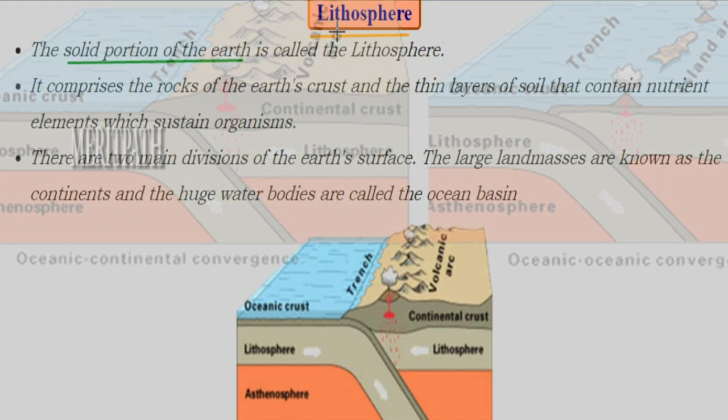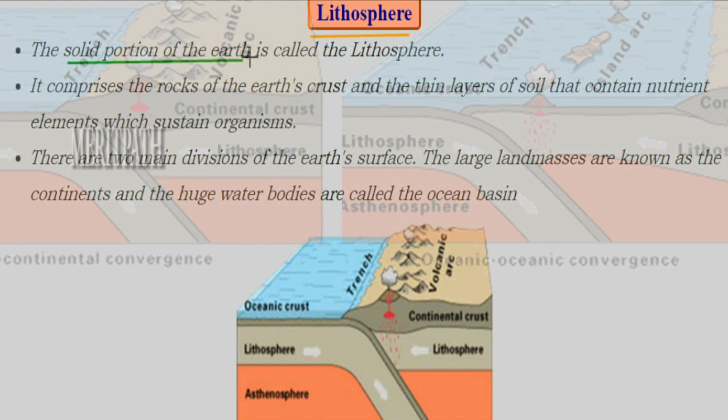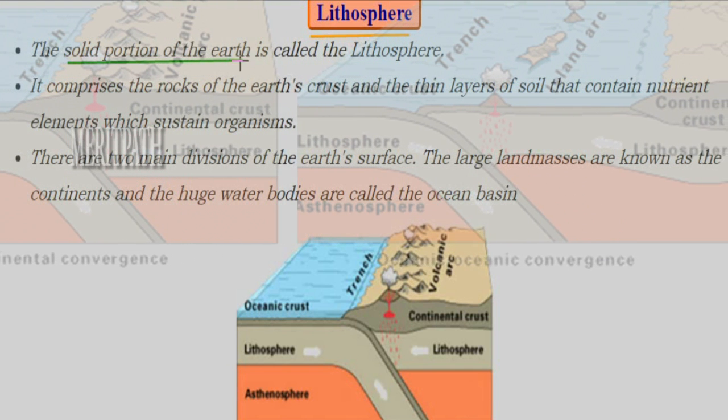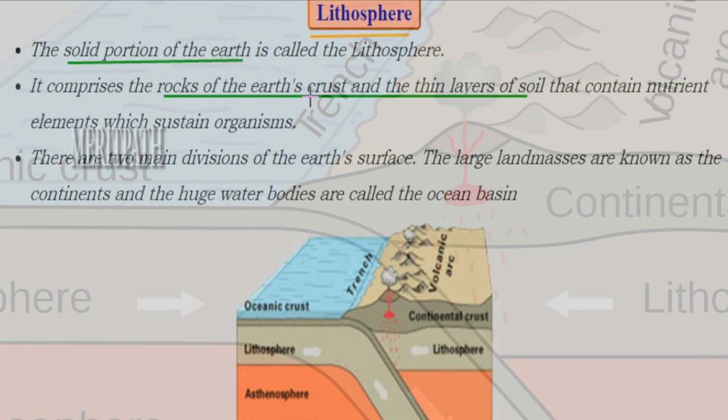What is lithosphere? The solid portion of the earth is known as the lithosphere. That means the land part of the earth is known as lithosphere. And what does the lithosphere comprise? The rocks of the earth's crust.